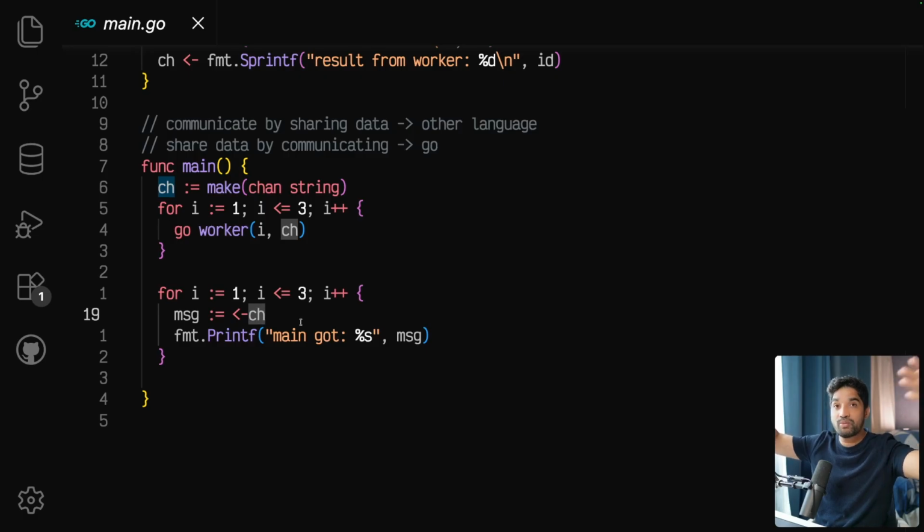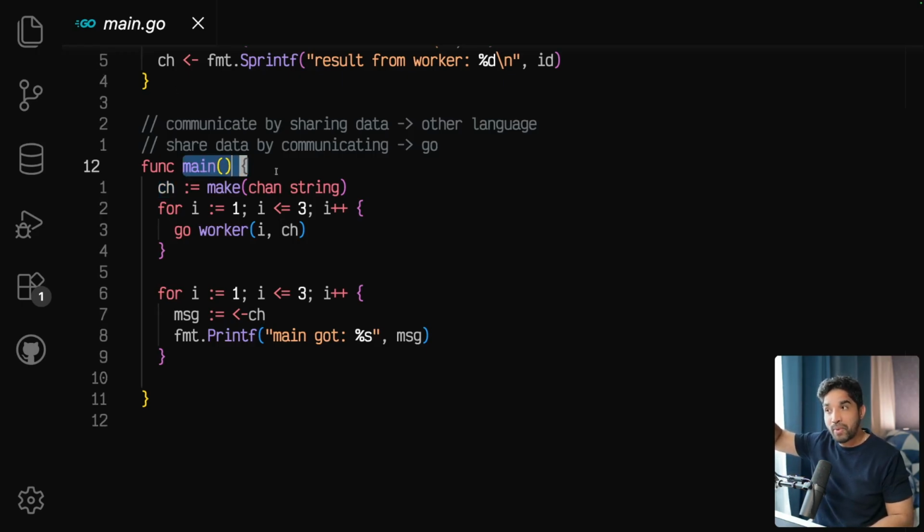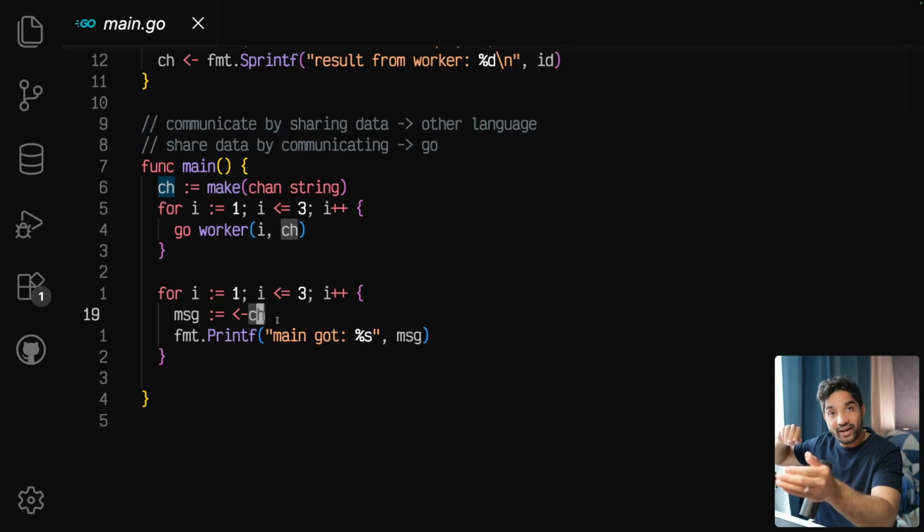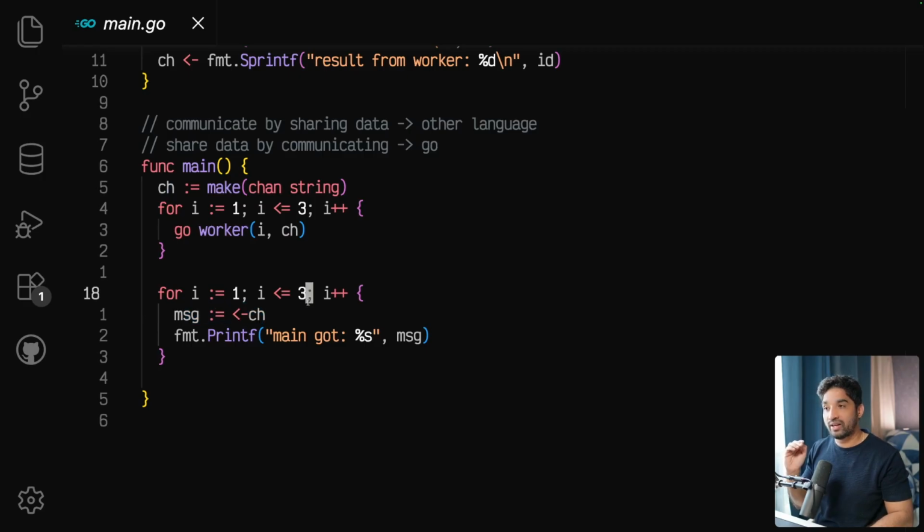If we have a multi-core system, they will be doing their things in different cores, or if you have a single core, they will do context switching behind the scenes. They need a way to send the data back to the main goroutine. This main function is also a goroutine, so they need to communicate back, and they do this using this channel. We read data like this and we use that data.